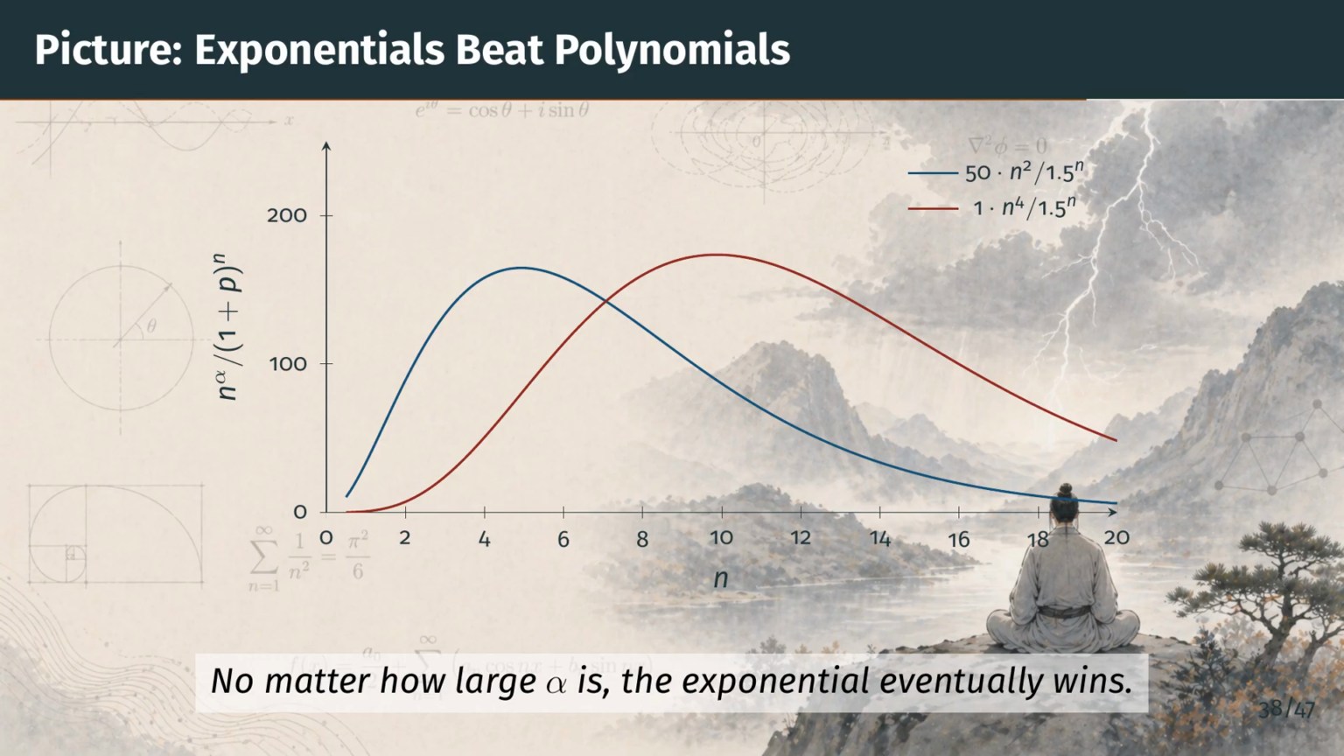Both curves tell the same story. Each rises for a while, reaches a peak, and then collapses toward 0. No matter how large alpha is, the exponential growth in the denominator eventually overwhelms the polynomial growth on top.